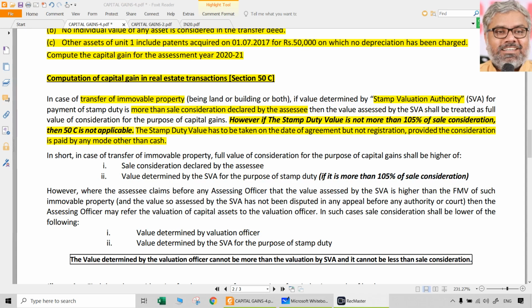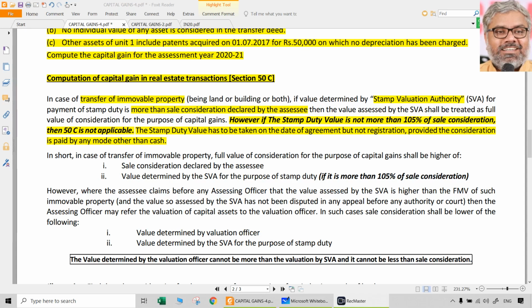One is financial instruments, mostly shares and all. We'll come to that later. Second thing is immovable property. What capital assets will people normally sell? Normally, they will have either land or building, some plot of land or some house they have, that they can sell. Or they may sell the shares which they hold, some financial instruments. Of course, they may sell gold or ornaments or something else. That is also quite possible.